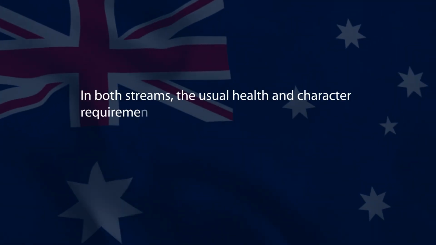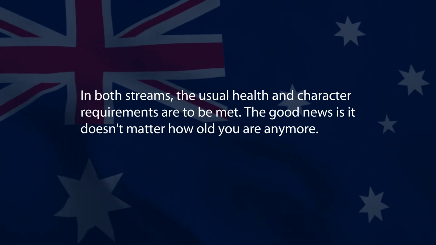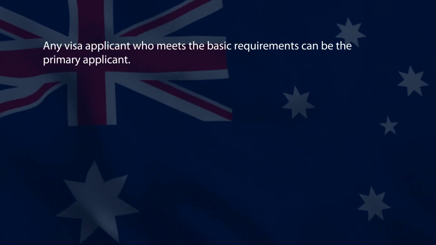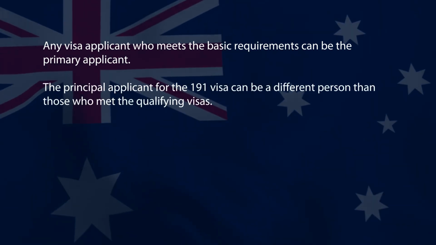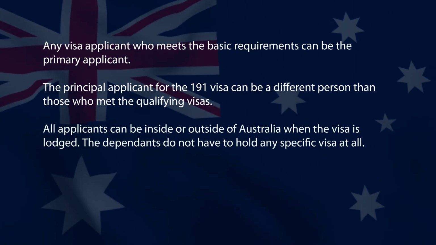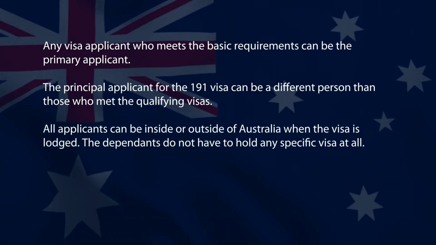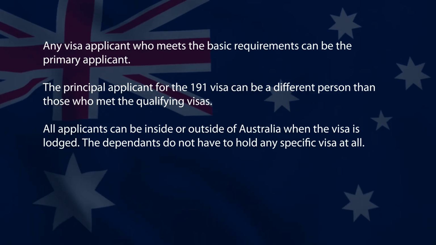Both streams must meet usual health and character requirements. The good news is that age doesn't matter anymore. Any visa applicant who meets the basic requirements can be the primary applicant. The principal applicant for Visa 191 can be different from those who met qualifying visas. All applicants can be inside or outside Australia when applying for the visa. Dependents don't need to have any specific visa.